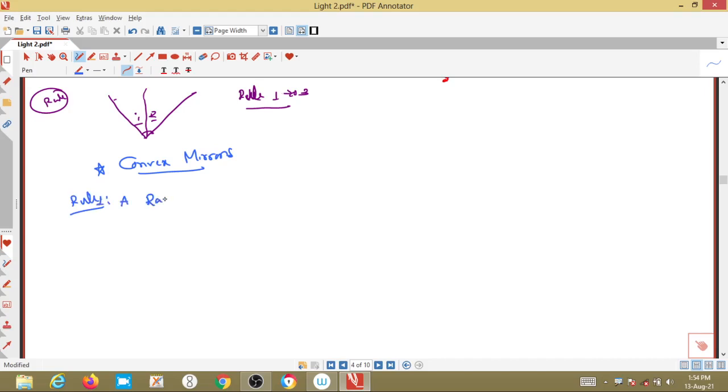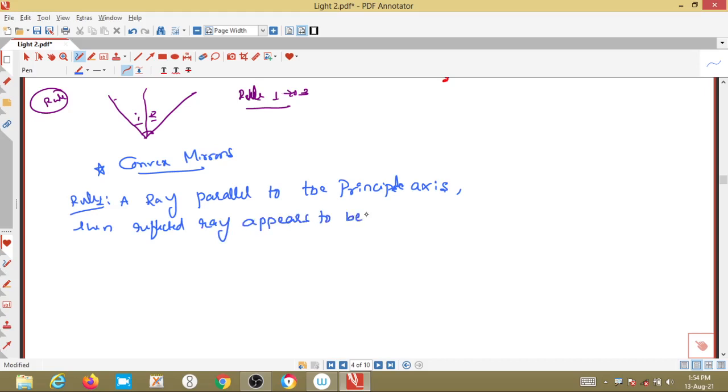A ray parallel to the principal axis, then a reflected ray, here we have to add one word, appears to be diverged from the principal focus.